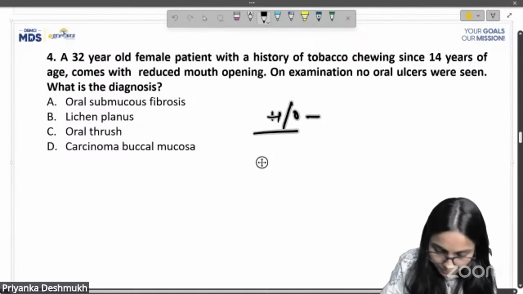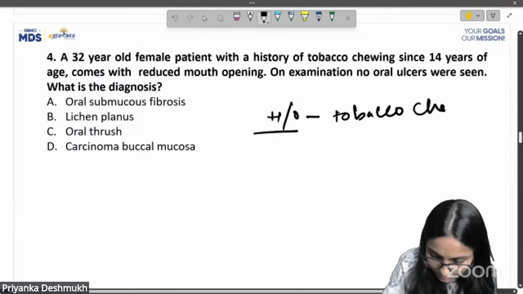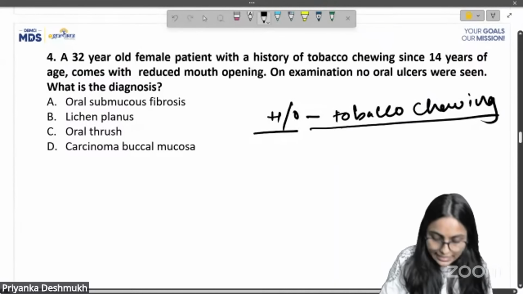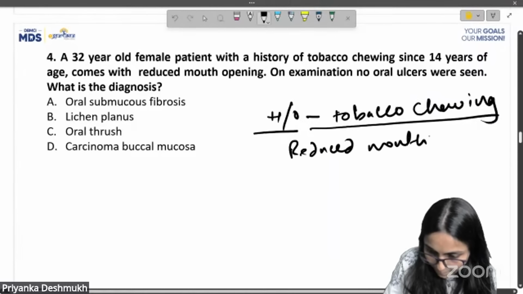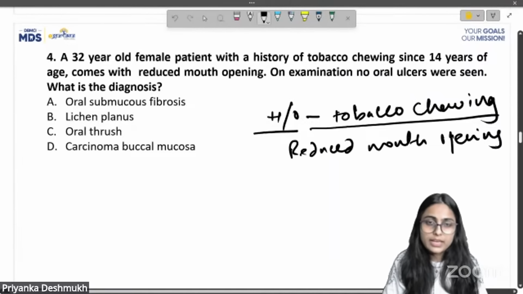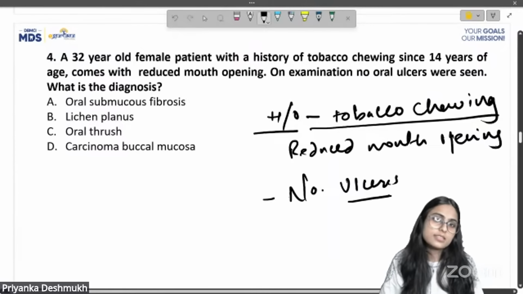History of tobacco chewing. Second clue, reduced mouth opening. And there were no ulcers as such.